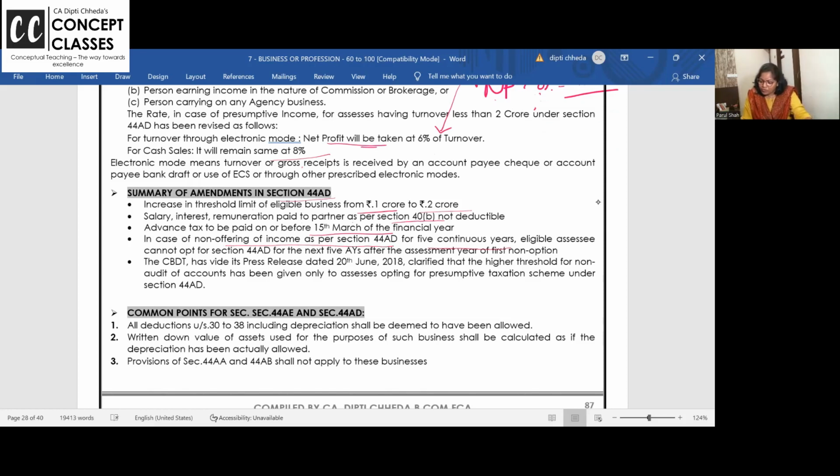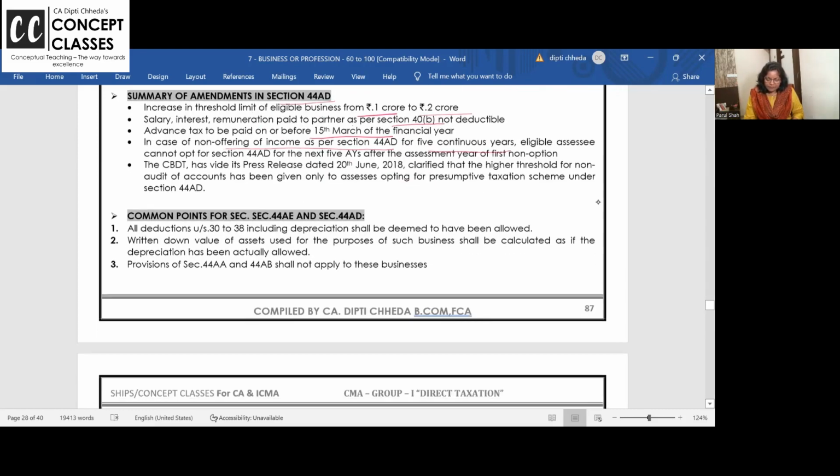If you come out from 44AD, you are not allowed to go for 44AD again till the next 5 years after that year ends. Clear? These are all examples.